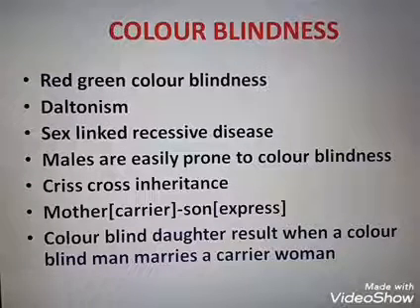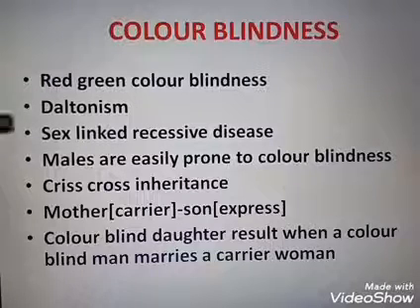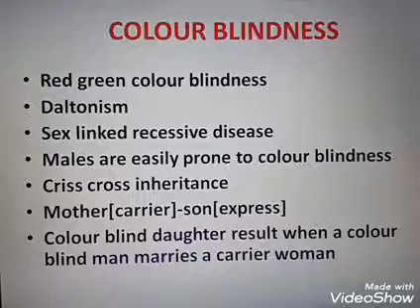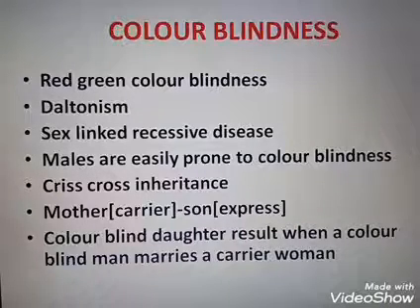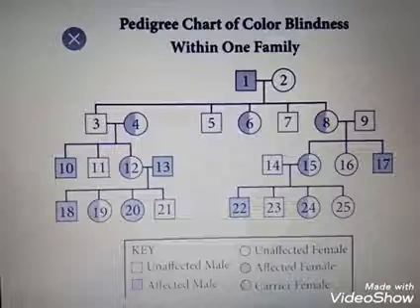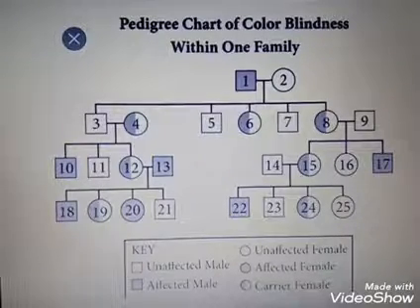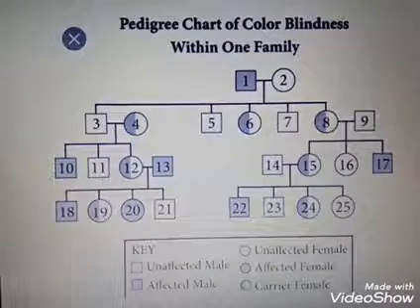This color blindness shows criss-cross inheritance. The location of this color blindness gene is the X chromosome. That's why it is sex-linked inheritance. A color blind person will not be able to work as a pilot or a driver. Clear?